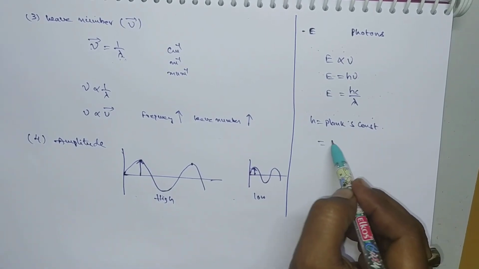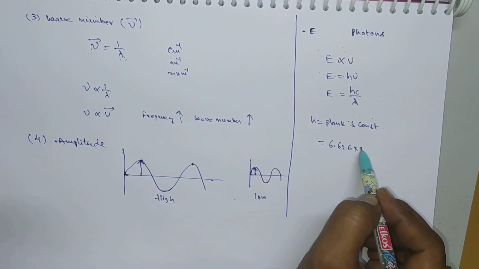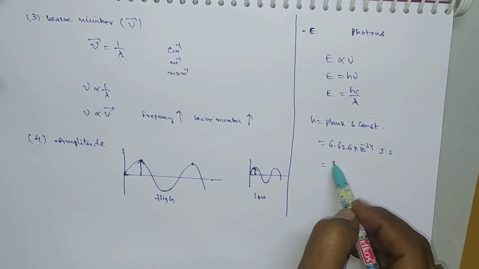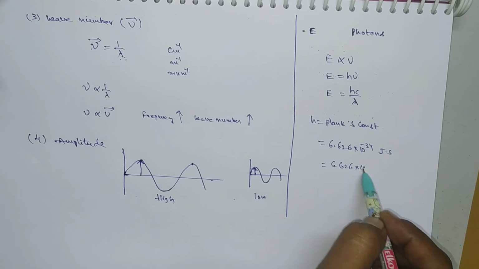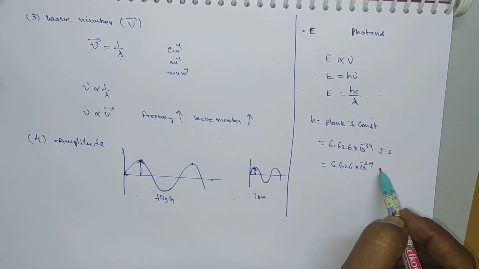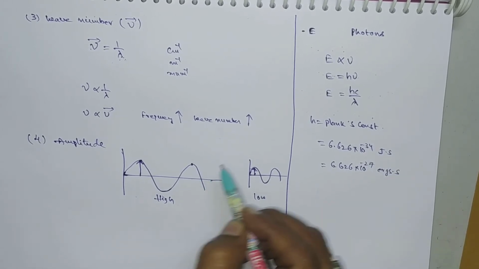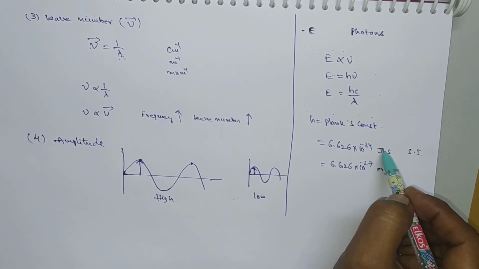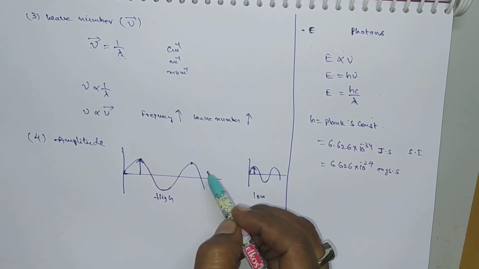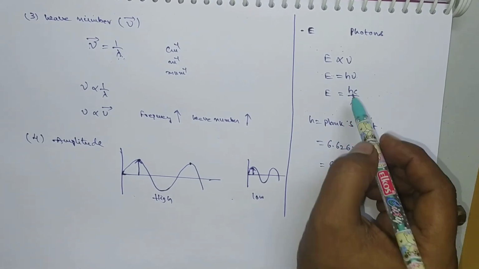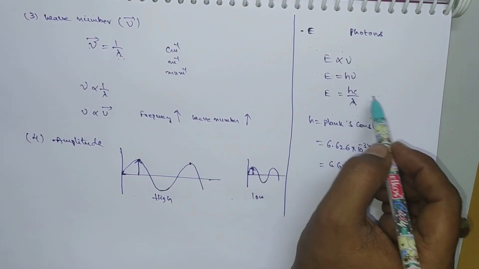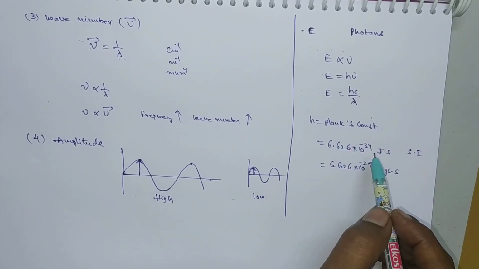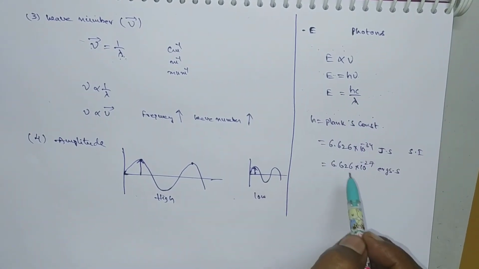Its value is 6.626 into 10 power minus 34 joules second, or 6.626 into 10 power minus 27 ergs second. Mostly we use the SI system, in which it is expressed in joules second, and c is the velocity of electromagnetic radiation, which is nearly equal to the velocity of light. In this way we can predict the energy of electromagnetic radiation.